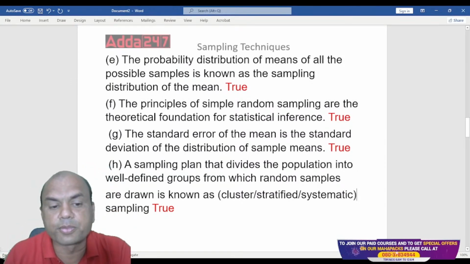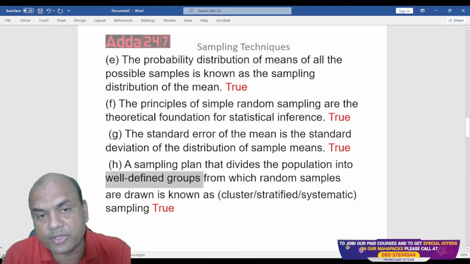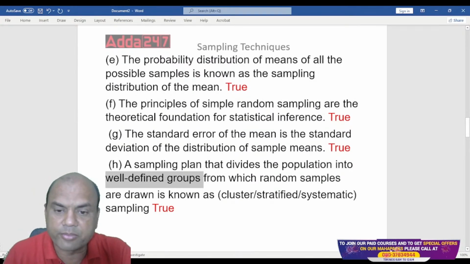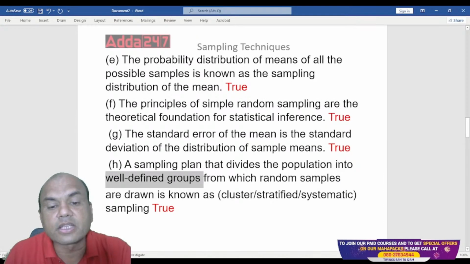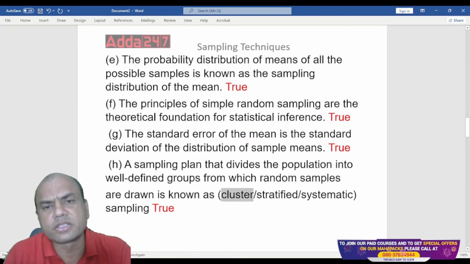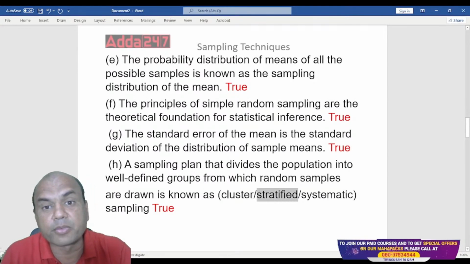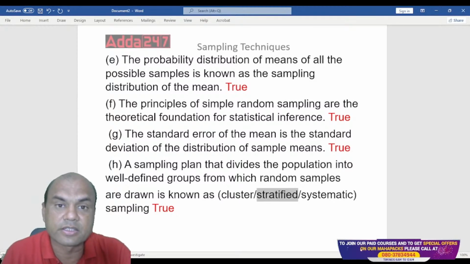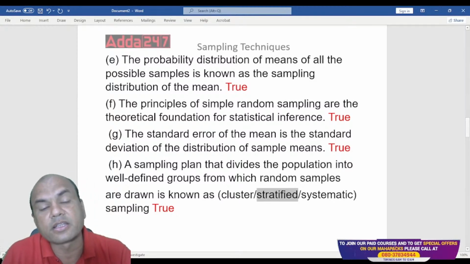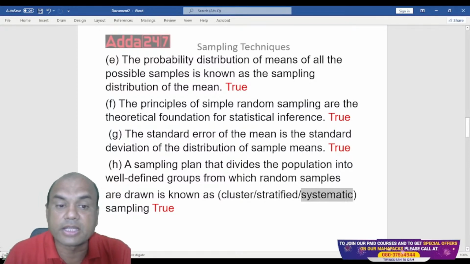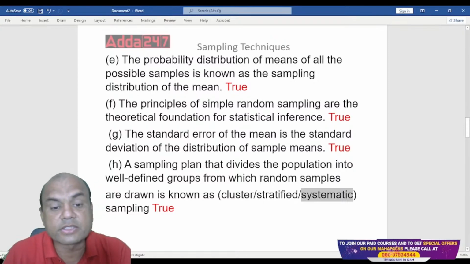See here, well-defined groups means what? Whatever is given, what type of well definition? Is it related to region? I'll give you some hints. Cluster will always relate to region. Stratified will always relate to strata, means some groups, common things, percentages, 40 to 60%, 60 to 80%. Systematic will always relate to a line. All of you stand in one line and every 10th person comes here. So that is systematic. So these are all well-defined groups. So the answer is true over here.